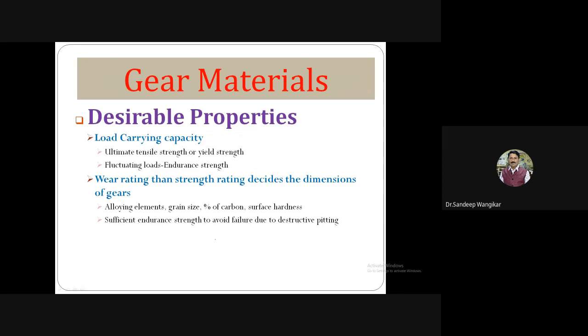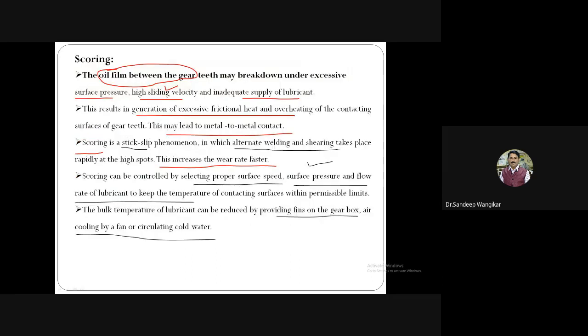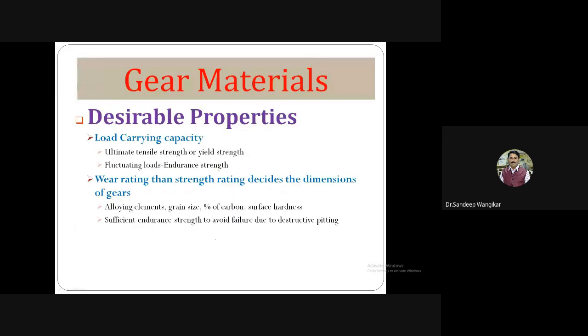These are the gear tooth failure modes. So once again, I will repeat. We have started these gear tooth failure modes from abrasive wear, then corrosive wear, then initial pitting, then destructive pitting, and last is scoring. So these are very important aspects as far as gear failure analysis is concerned.